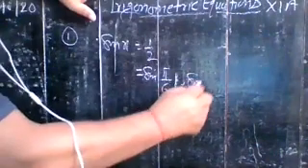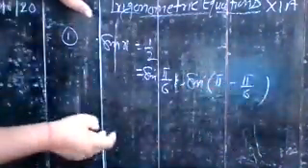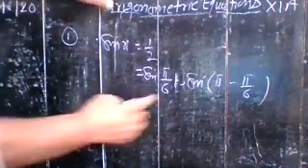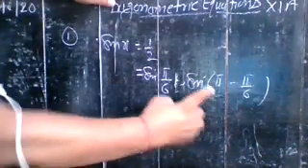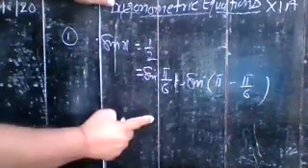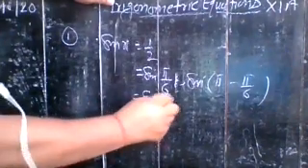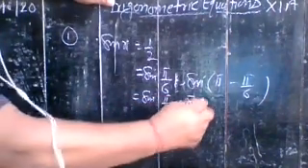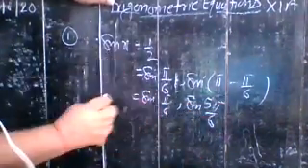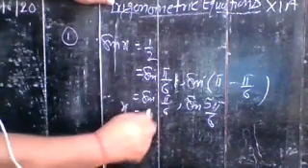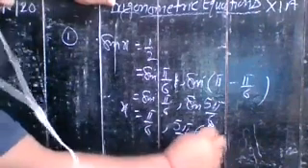So you can write sine of pi minus pi by 6 for the second quadrant, and simplifying it, you have sine pi by 6 and sine 5 pi by 6. So the values of x are pi by 6 and 5 pi by 6. That is your principal solution.